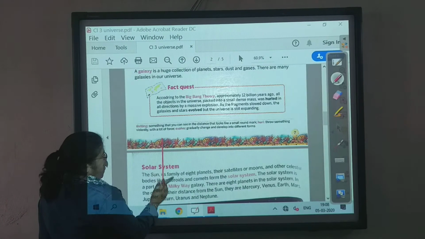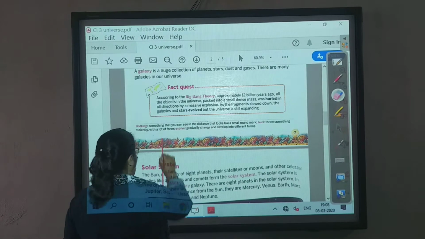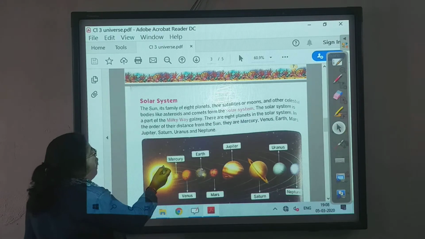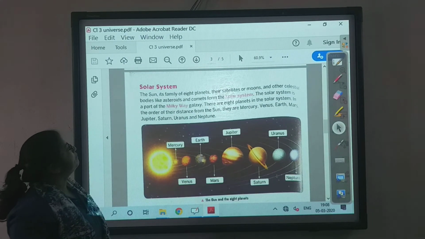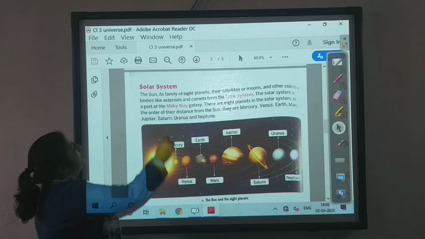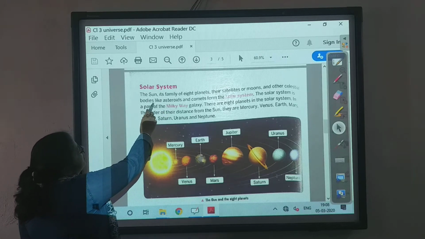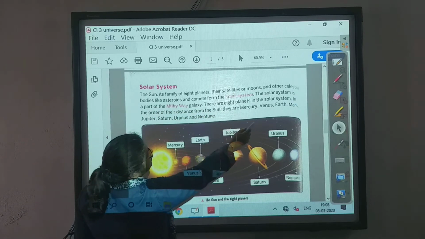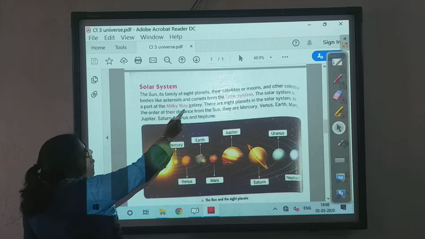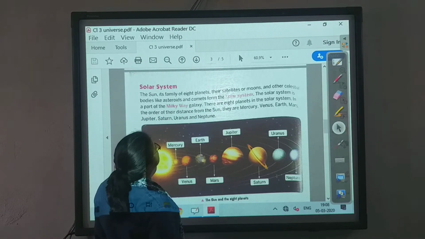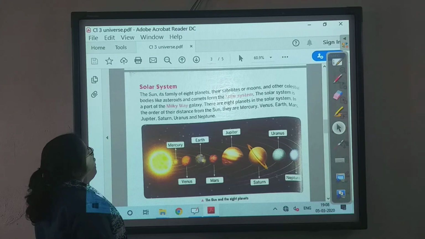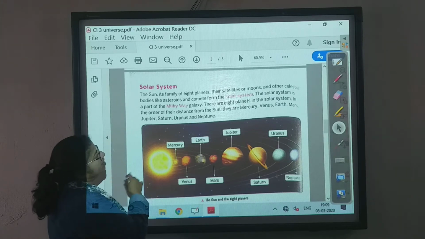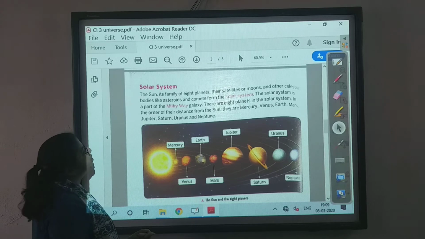Next is the solar system. As I had explained a little bit earlier, the solar system is the family of the sun. The sun, its family of 8 planets, their satellites or moons and other celestial bodies like asteroids and comets form the solar system. The solar system is a part of the Milky Way galaxy. Okay, children, when stars and planets are together, it is forming into a galaxy.